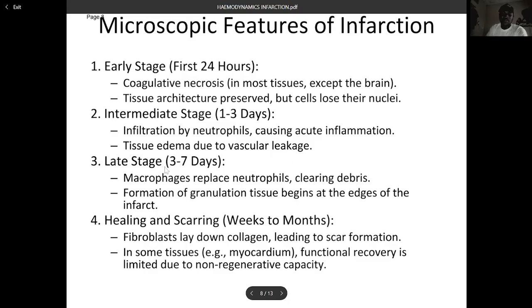Now, the late stage, which occurs between the third and the seventh day, macrophages replace neutrophils. That's the neutrophils that infiltrate the tissue, right, are replaced by macrophages, clearing the debris. There's formation of granulation tissue, which begins at the edge of the infarct. Now, the fourth stage, healing and scarring, occurs within weeks to months. Fibroblasts lay down collagen, leading to scar formation. In some tissue, e.g., myocardium, functional recovery is limited due to the non-regenerative capacity of the tissue.